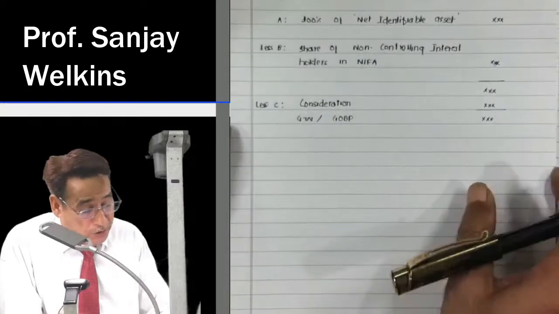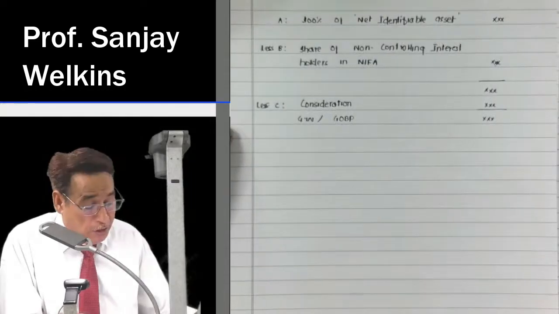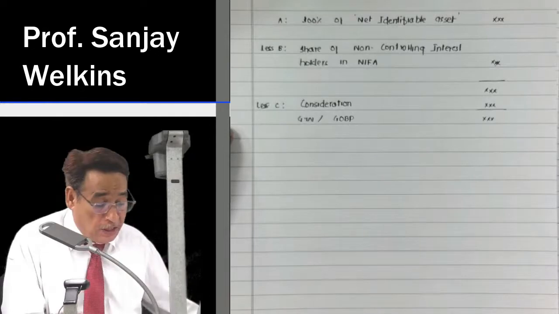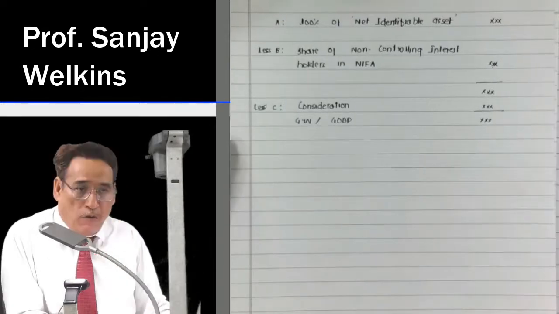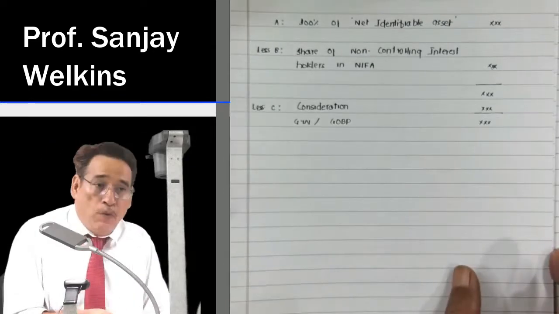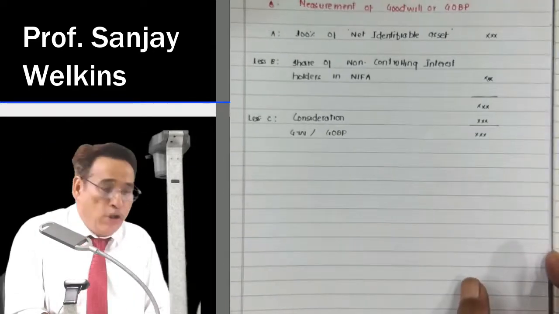You are going to get one question with respect to what we call calculation of goodwill and NCI. This is the first section which we are going to do in this particular session. Correct? I have already told you in our notes we have got nearly 20 sections.